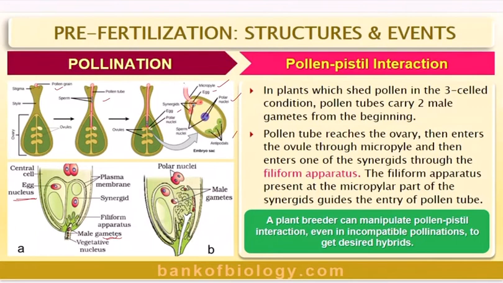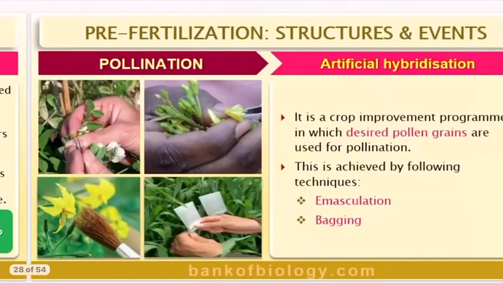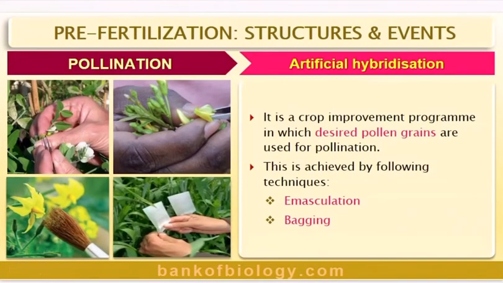So the pollen tube reaches the ovary, then enters the ovule through the micropylar region. Look at this, this is what is happening, the micropylar region, and then it enters one of the synergids through the filiform apparatus. Right. The filiform apparatus present at the micropylar part of the synergids guides the entry of the pollen tube. So a plant breeder can manipulate pollen-pistil interaction even in incompatible pollinations to get desired hybrids. This is what we do. That's why we say artificial.